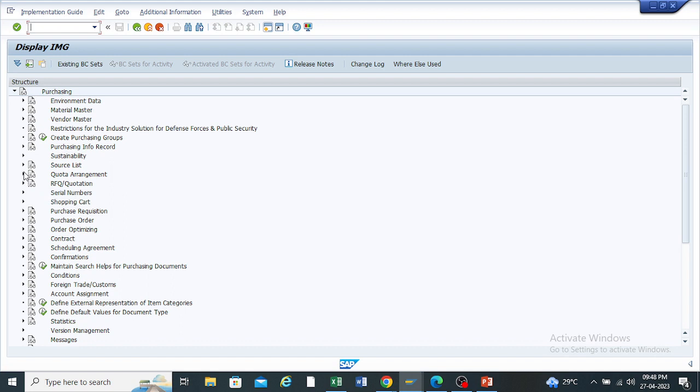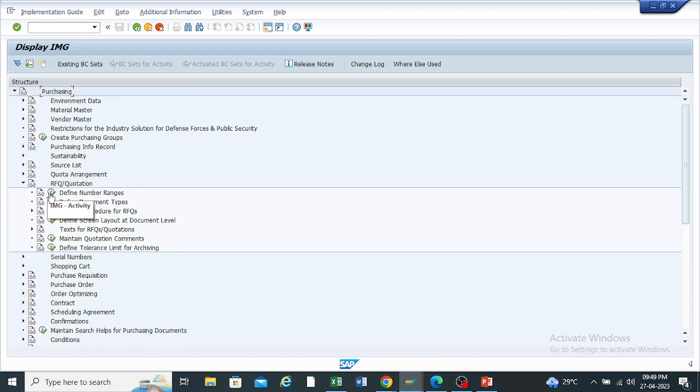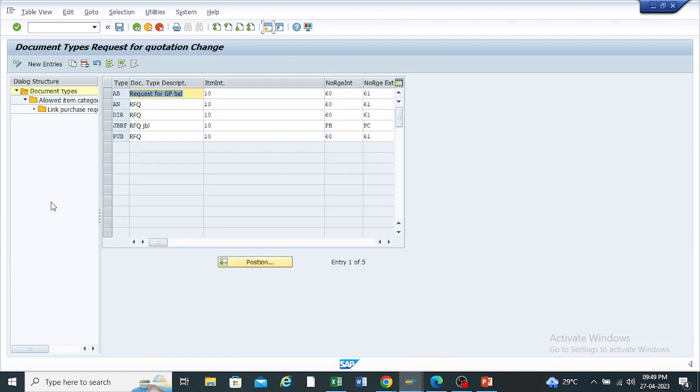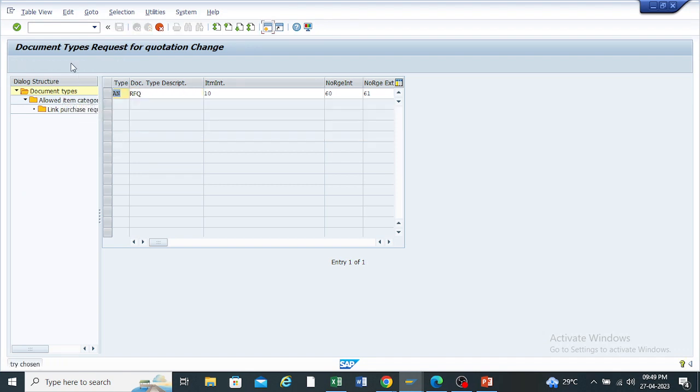Today, we are going to configure in the background the request for quotation, or RFQ, here. Okay. So in the same way you can define the document type. So AN is a standard document type. Just select it. Okay. Copy. So I am entering this AN as ZAN. Okay. This is a customized document type for the RFQ.